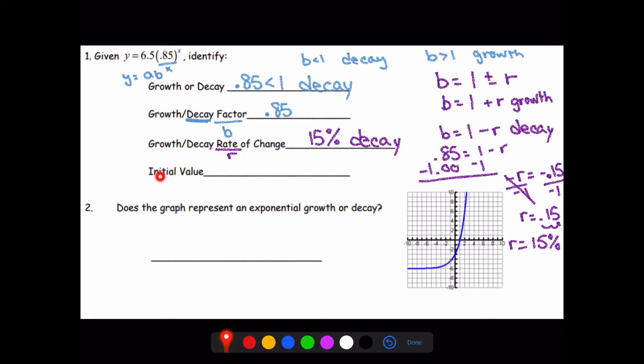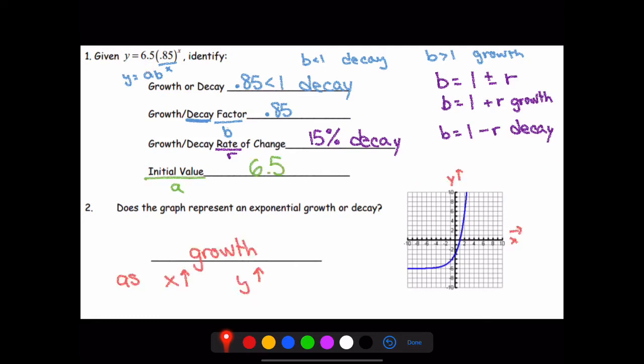Lastly, our initial value. That's just our a value. So our a value in this case is 6.5. So that would be our initial value. Now, it's also important to remember that this a value is our y-intercept. It's where we cross the y-axis. So that will play a very important role later on when we're actually graphing these. But we can always find the a value on our y-axis.